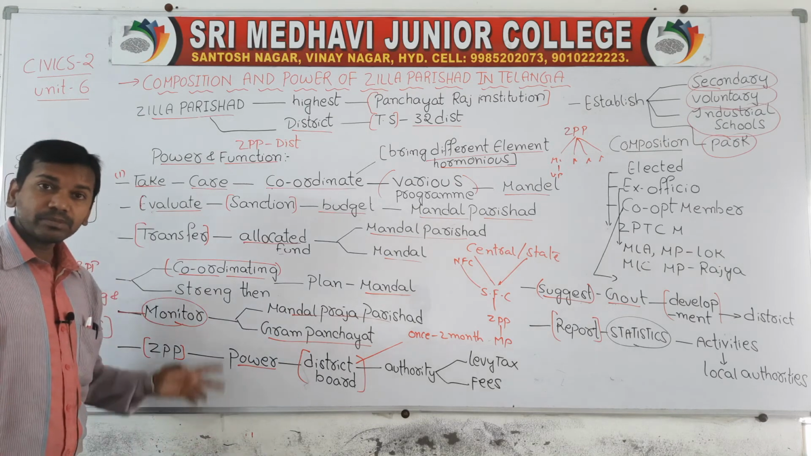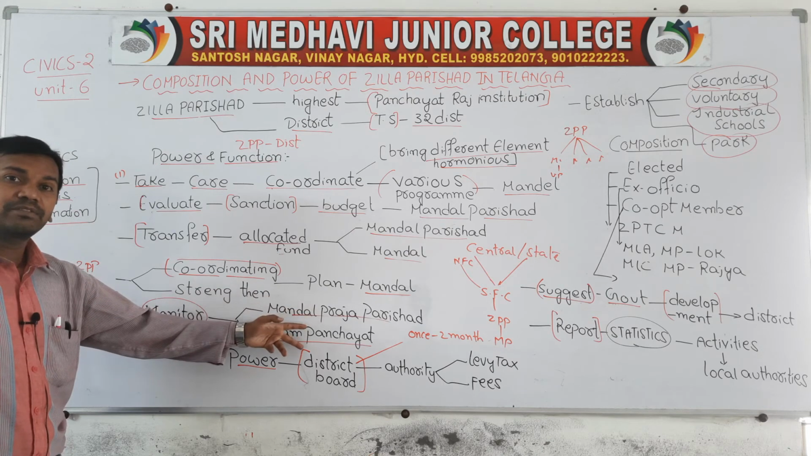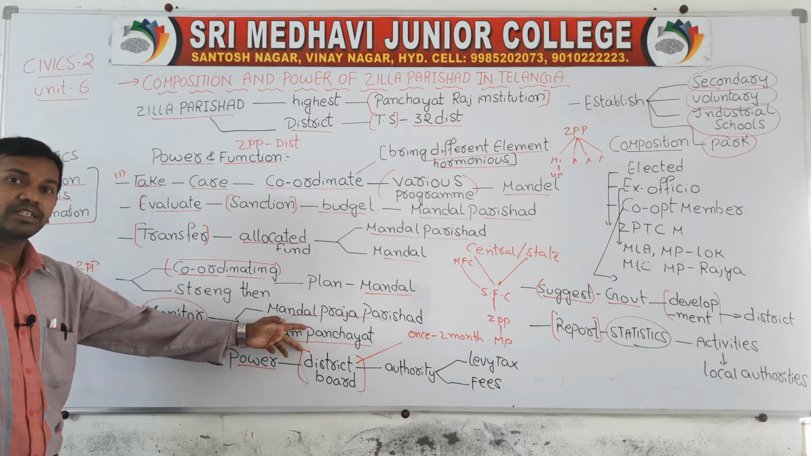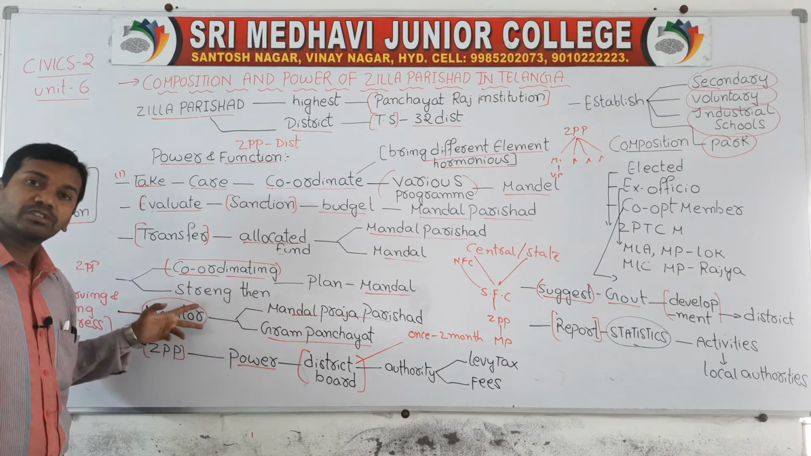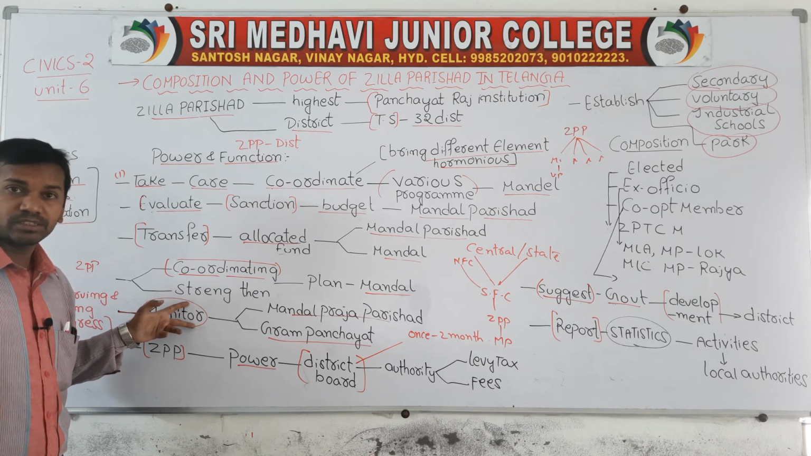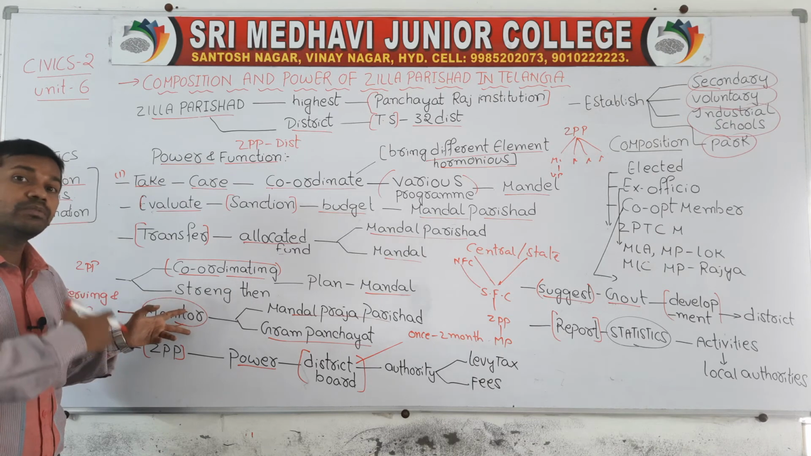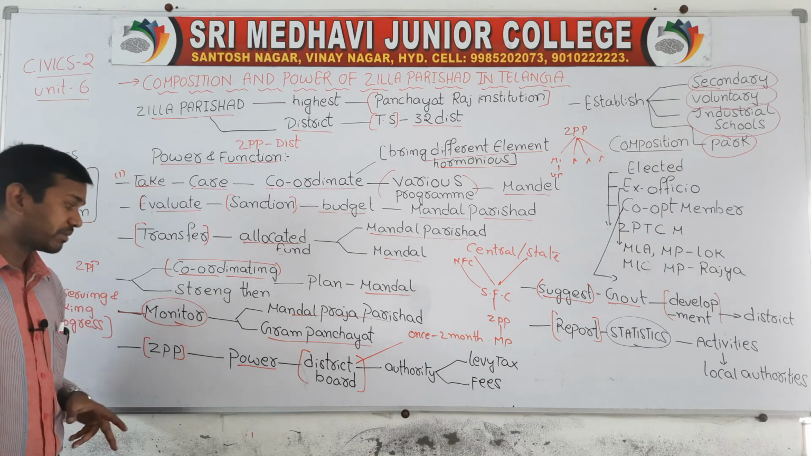Why? Because under the district level, the Mandal level and village level are under the control of the district level. So it is the responsibility of the district level to monitor and observe the development activities. Checking and observing the various progress of development activities at Mandal and village level is under the control of Zilla Praja Parishad. This is also one function.